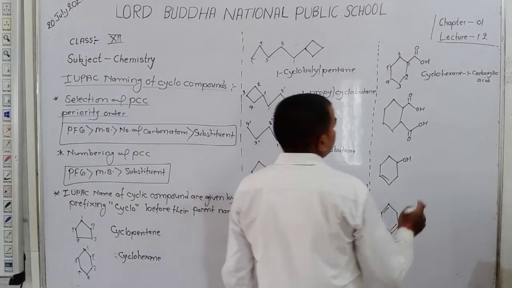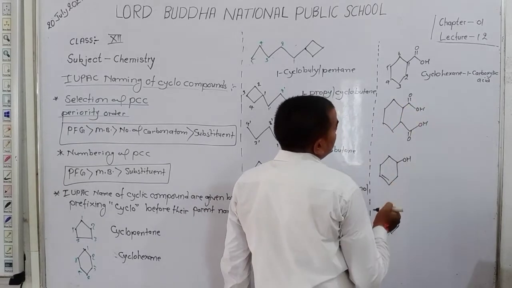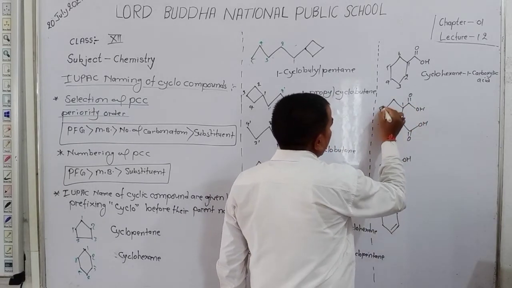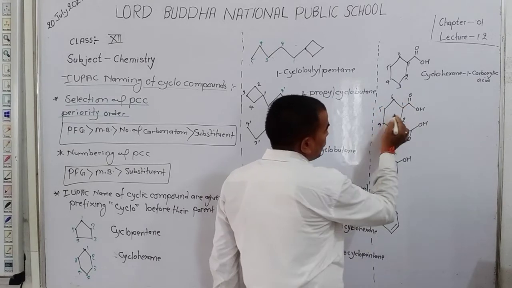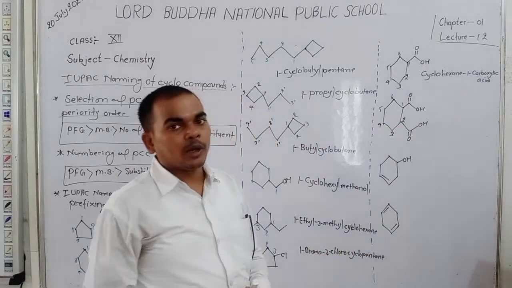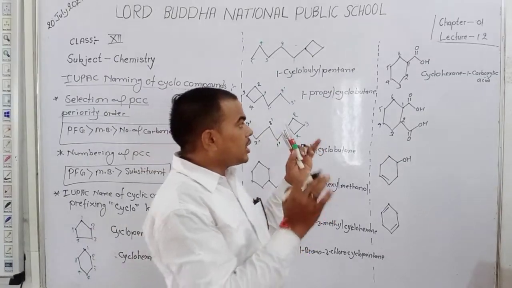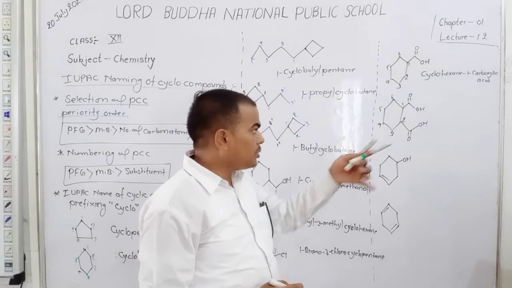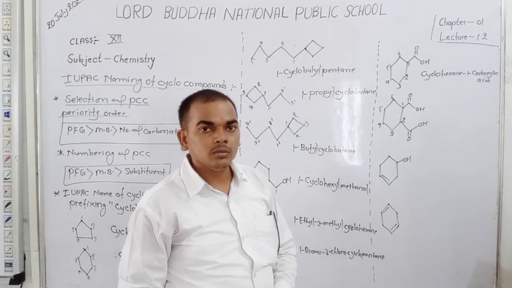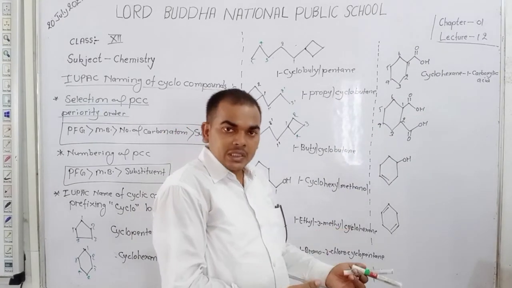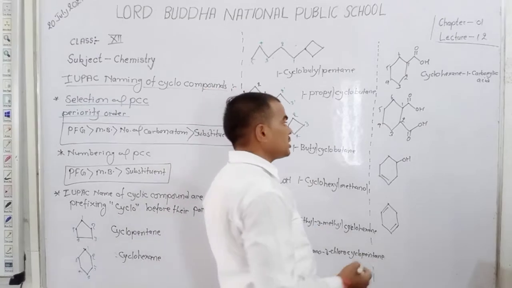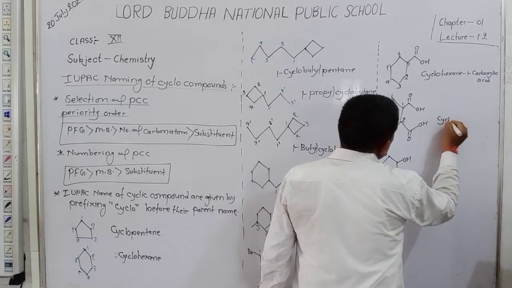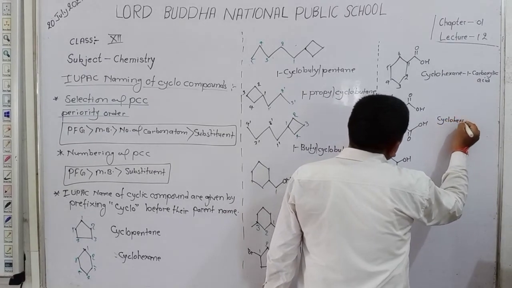Dear student, here is the same example. Similarly, 1, 2 carbons, 3, 4, 5, 6. Here at the first and second position, carboxylic groups are present, but we treat the cyclic chain as the parent chain, and we leave the functional group carbon. So we use the special suffix for the naming of this compound. Here for the cyclic chain, cyclohexane.